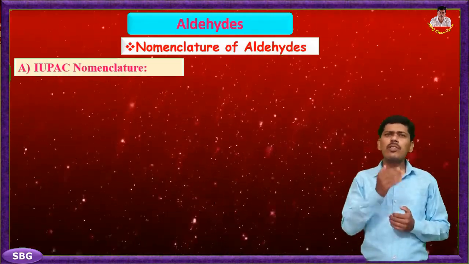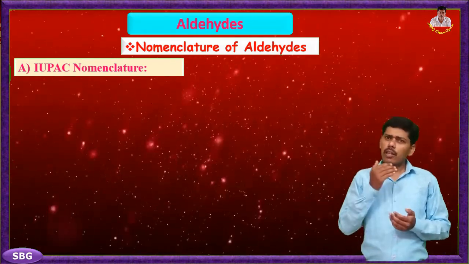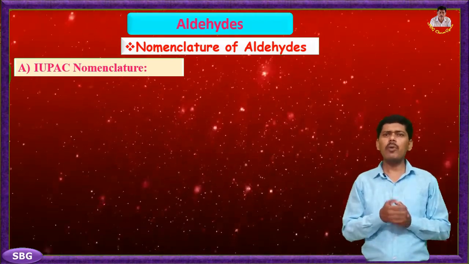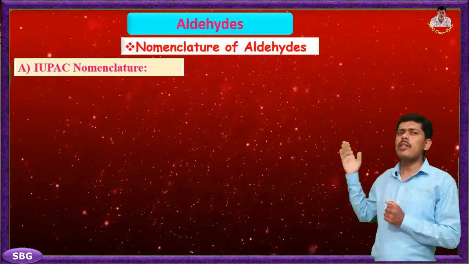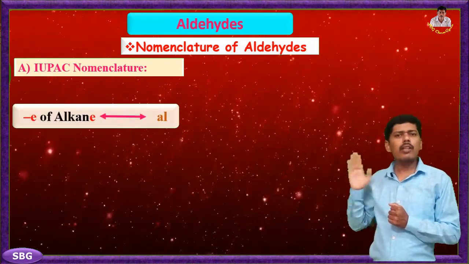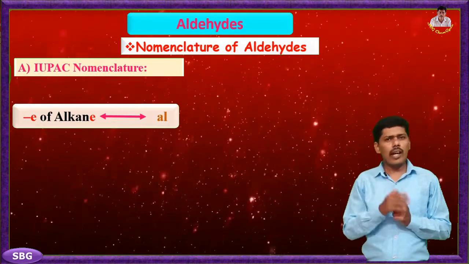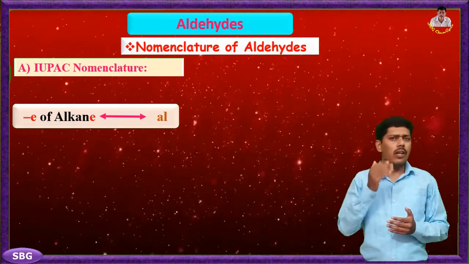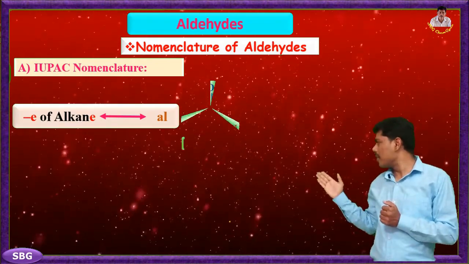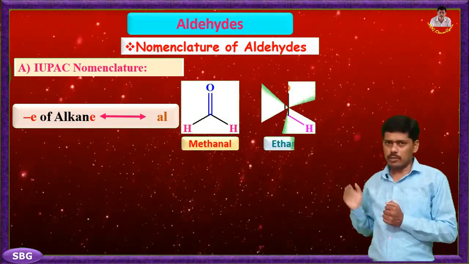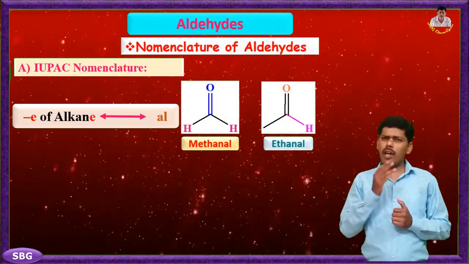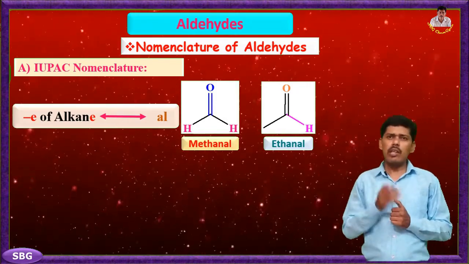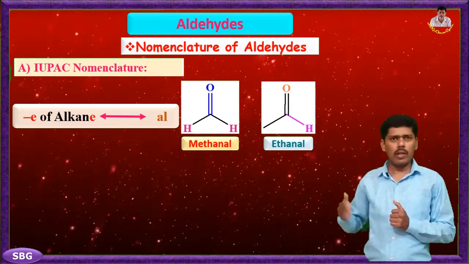This nomenclature system is universally accepted and applied. The IUPAC names of open chain aliphatic aldehydes are derived from the name of the corresponding alkane by replacing the ending E of the alkane with Al. In the case of aldehydes, the longest carbon chain is numbered starting from the carbon of the aldehyde group. For example, here methanal and ethanal. The substituents are prefixed in alphabetical order along with numerals indicating their positions in the carbon chain. For example, here we can see